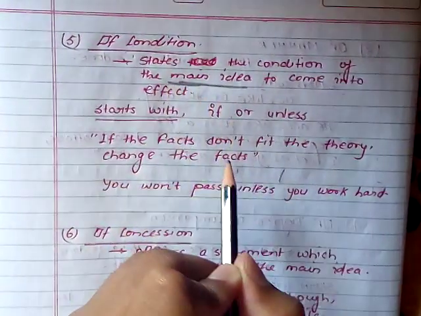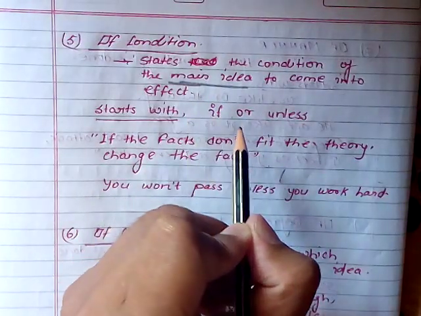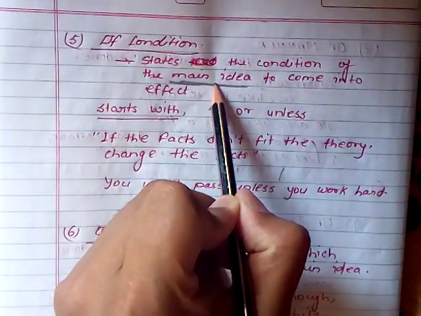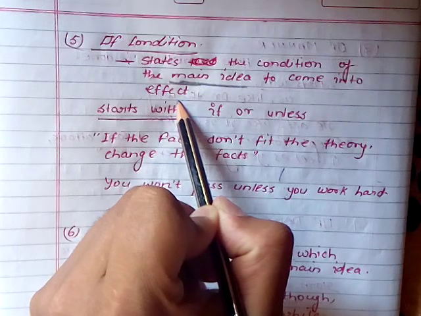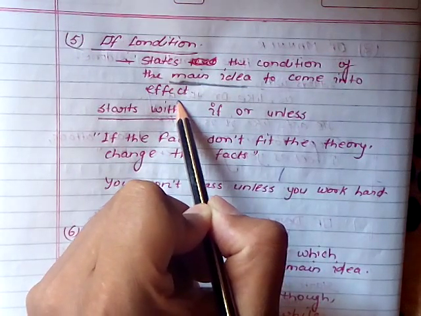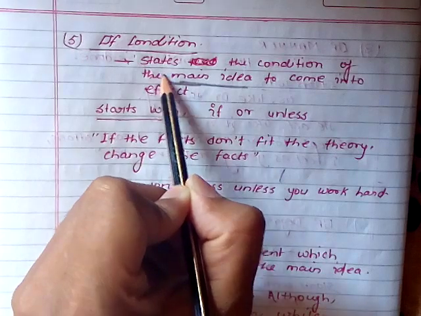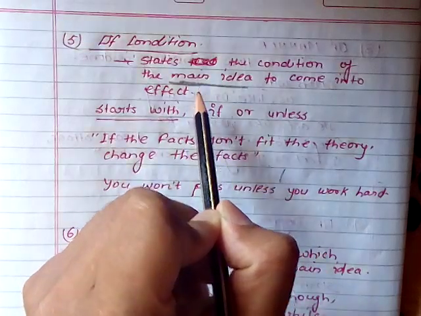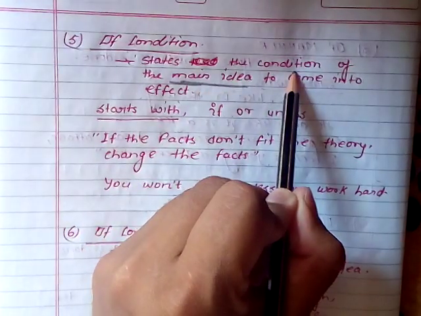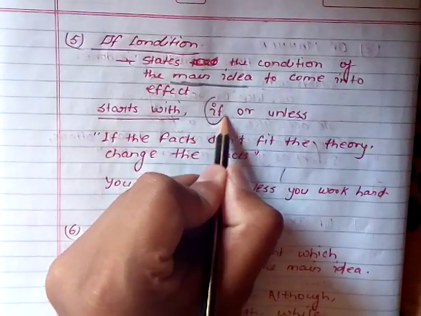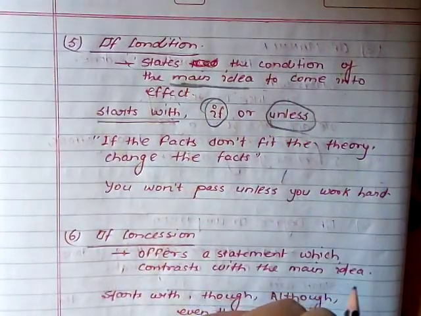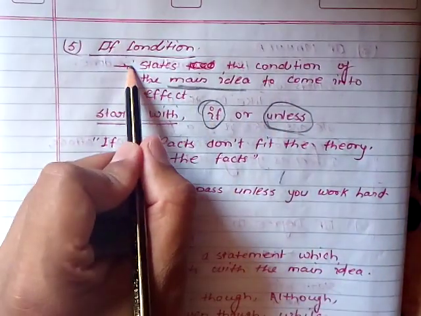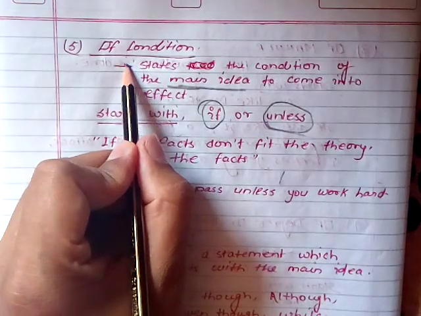In the sentence, some main idea is going on, and this type of adverbial clause states the condition under which that main idea comes into effect. Only two words you have to understand here: if or unless. Any adverbial clause that starts with if or unless gives some special condition.